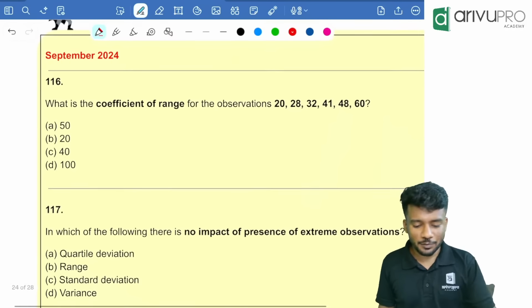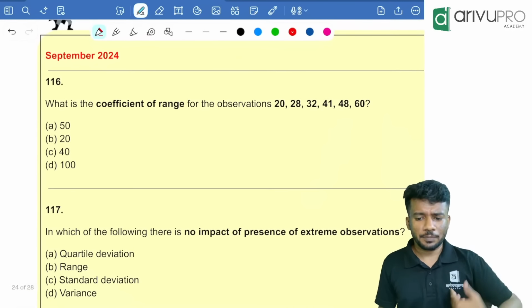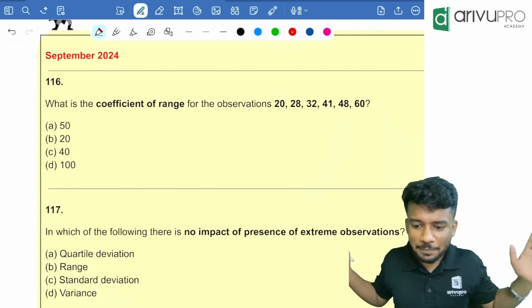Now September 2024. Now I think 4 more attempts are pending. Once that is done, our chapter is done.